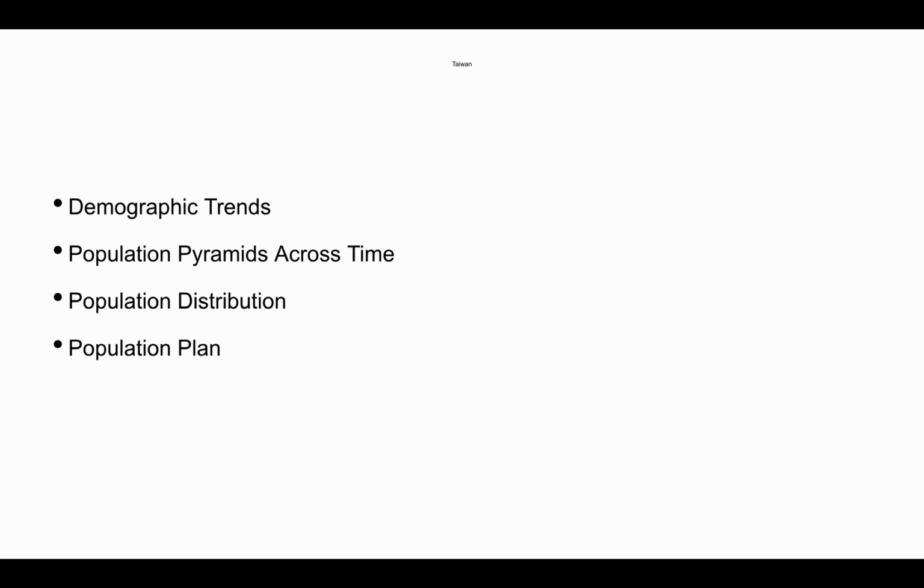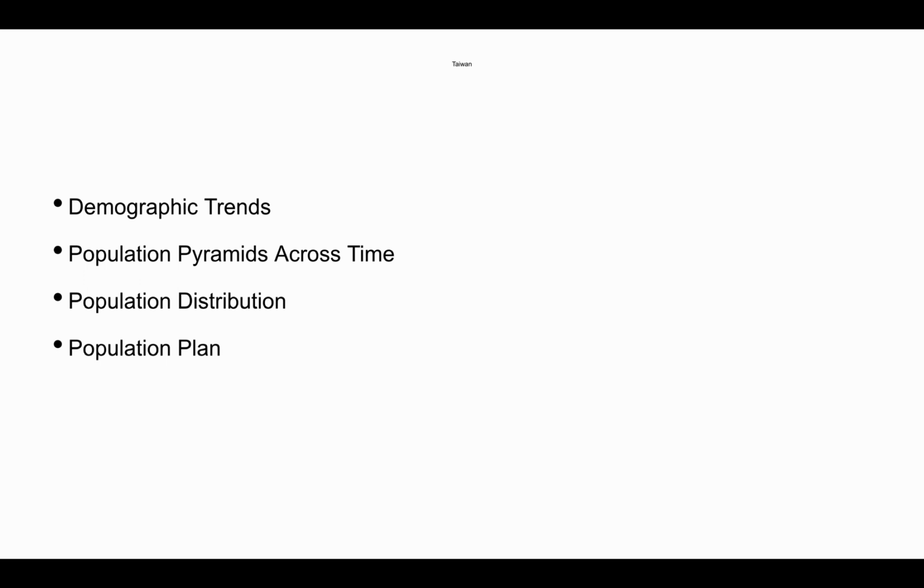Then I will show a population pyramid of it during 1996 and 2020 respectively. I will also show a prediction of that in 2060. After that, we will come to a population distribution to give more detail into the population composition. Lastly, some suggestions will be presented in the population plan part.